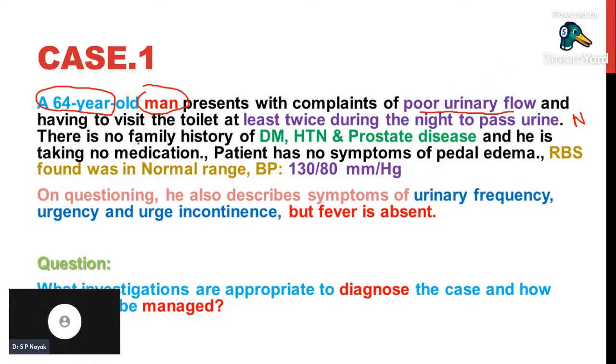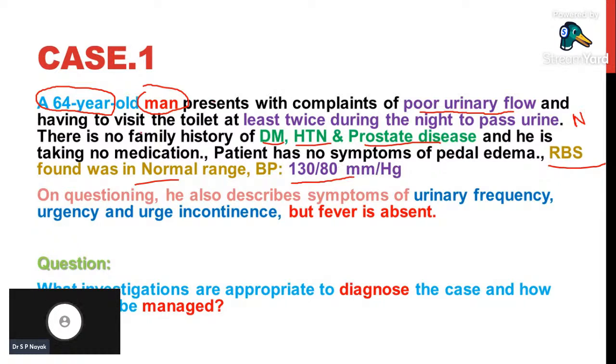And there is no family history of diabetes, there is no history of hypertension, there is no history of prostate disease in their family, and he is taking no medications. Medication history was also not present in this patient. Now, patient has no symptoms of pedal edema as well, and the physician has performed RBS, and the sugar level was normal and the blood pressure found was 130 by 80.